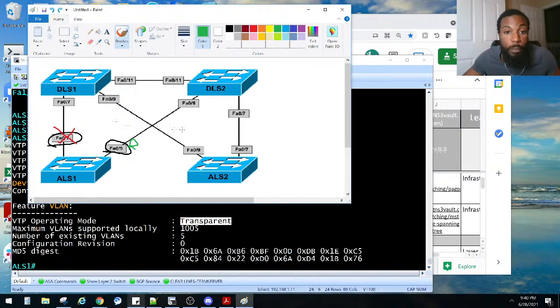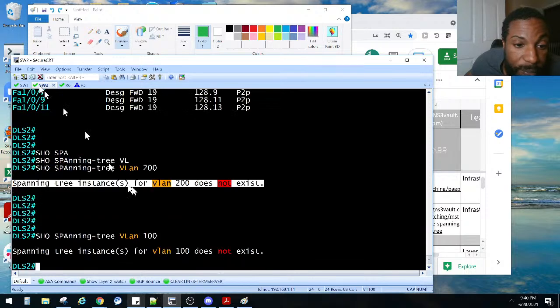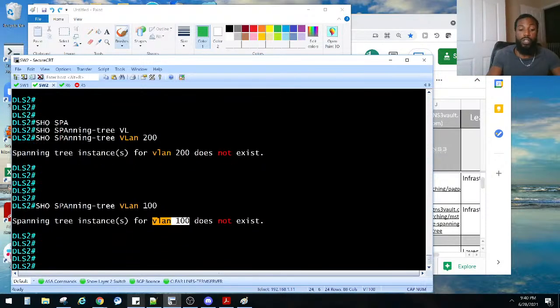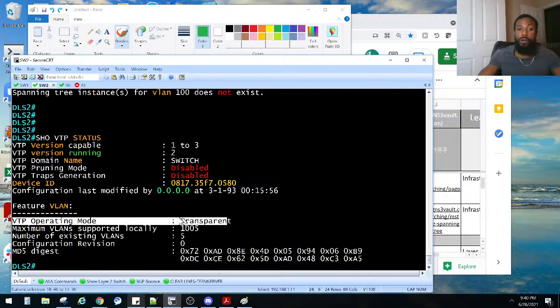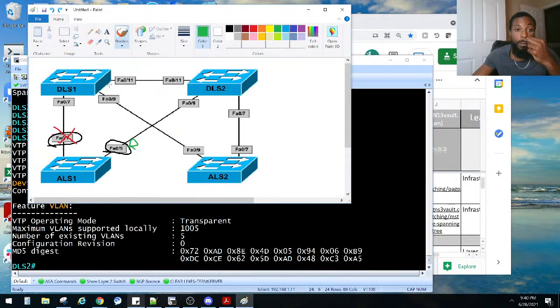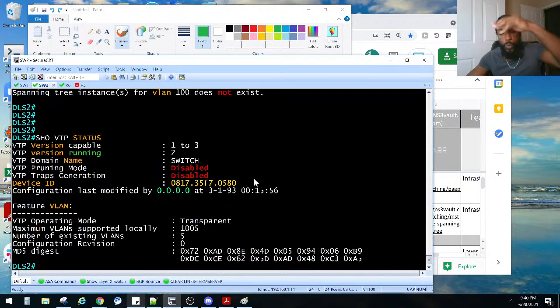And remember, when we looked for the spanning tree instance on DLS2, this is what it told us, right? It said the spanning tree instance does not exist there because why? It doesn't know anything about VLAN 100 and 200. Why? Because we put them in transparent mode. So we do show VTP status. We'll see he is in transparent mode. So anything that's created on here will stay within here. So if we put him in server mode, most likely it'll come across. We'll have knowledge of that VLAN, right?